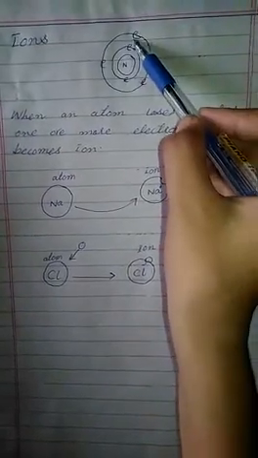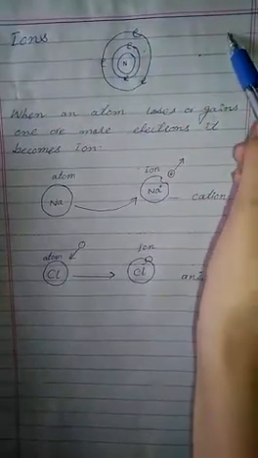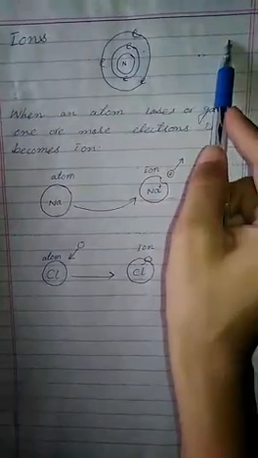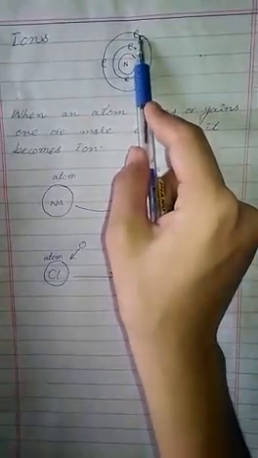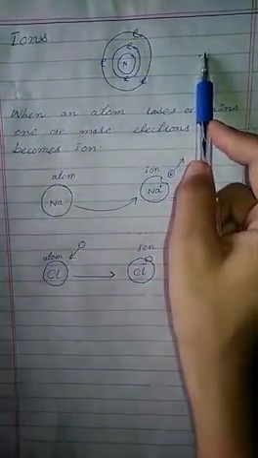So one atom loses an electron and another atom gains an electron. It means electrons move from one atom to another atom. So during this, ions are produced.